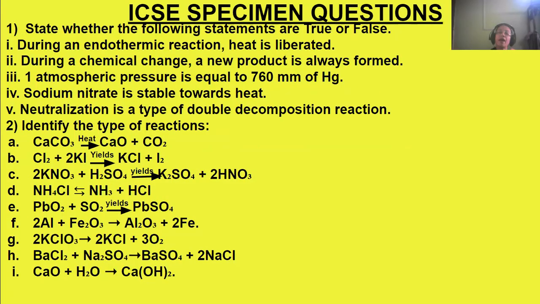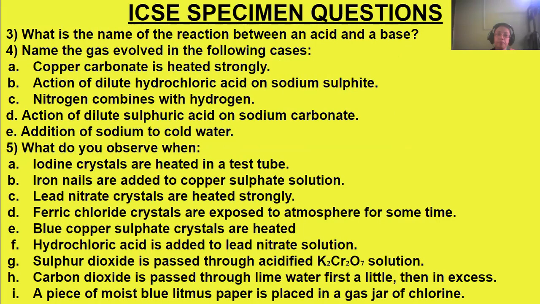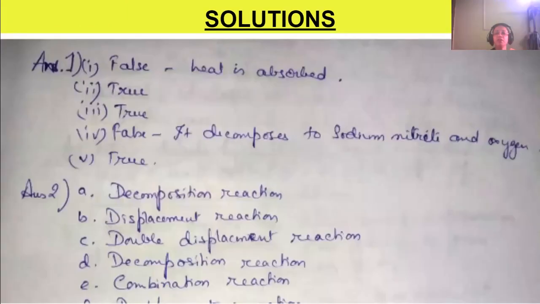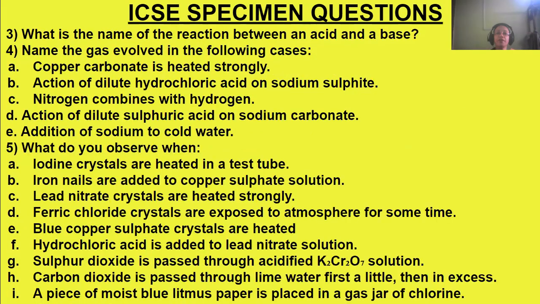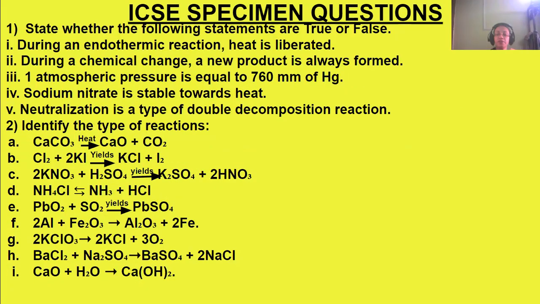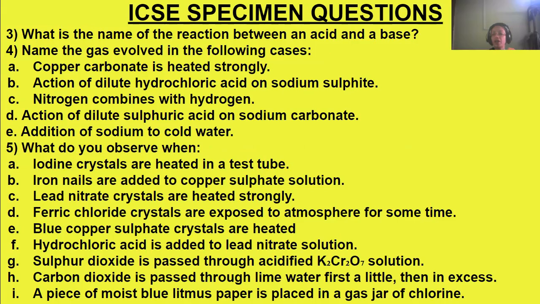Okay. Then calcium oxide and water combining to form calcium hydroxide. So it's a combination reaction. Next, we are coming to the next question, that is, what is the name of the reaction between an acid and a base? If an acid and a base combine together, it forms what? It forms salt and water. So it's a neutralization reaction.